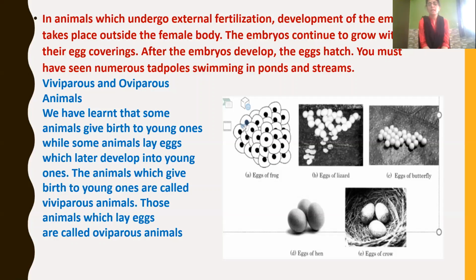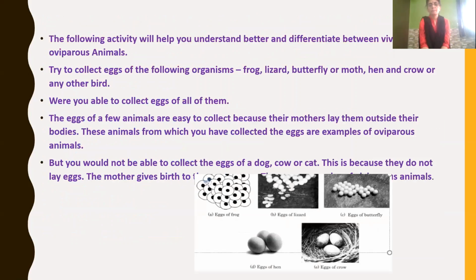So this way, if you see animal reproduction, we can classify animals into viviparous animals and oviparous animals. That is, some animals directly give birth to young ones, while some animals lay eggs, which later develop into young ones. The animals which directly give birth to young ones are called viviparous animals, and animals which lay eggs and then young ones hatch out from the eggs are called oviparous animals. The following activity will help us understand and differentiate between viviparous and oviparous animals.